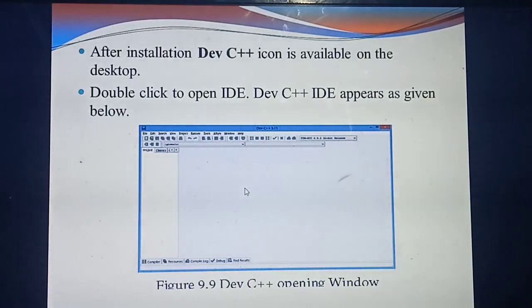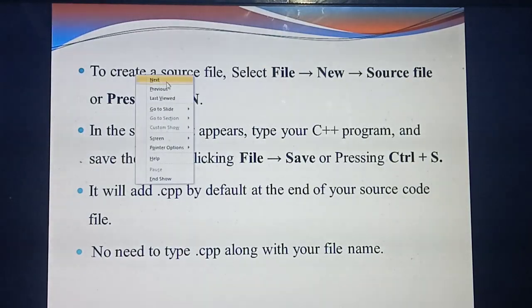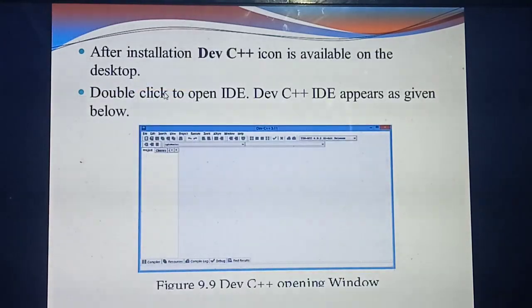Understand? Here only you are going to type the program. Listen. After opening the screen, you should create a new file. At the corner a file menu is there. Where you need to take the new file? At the file menu. Click the file menu and select new file.